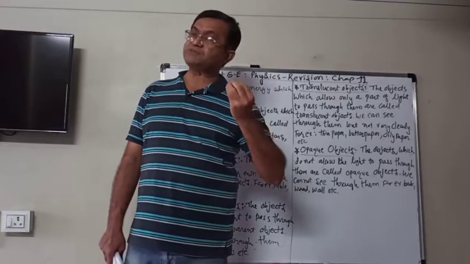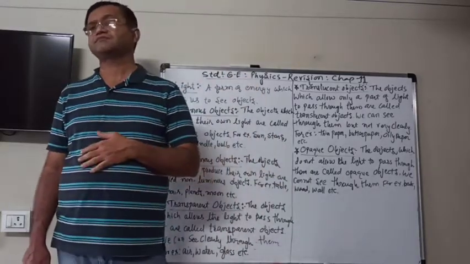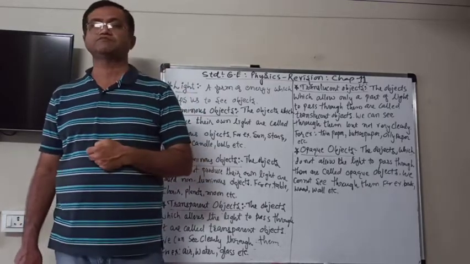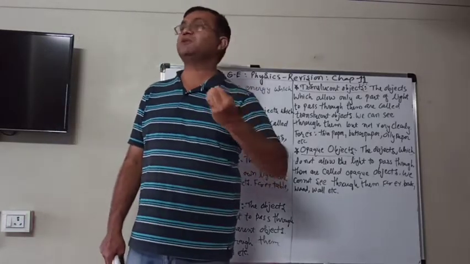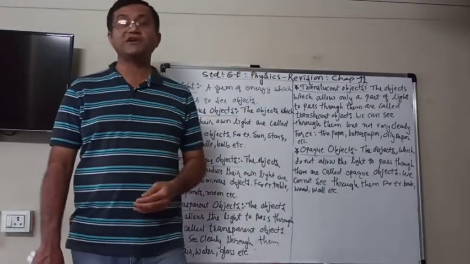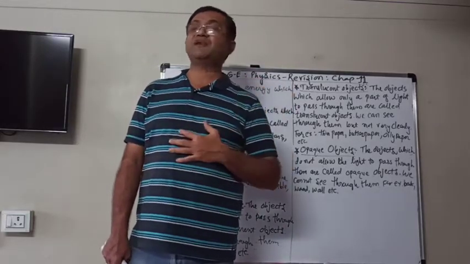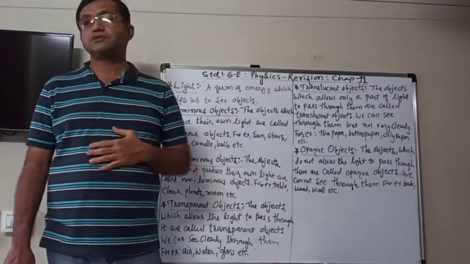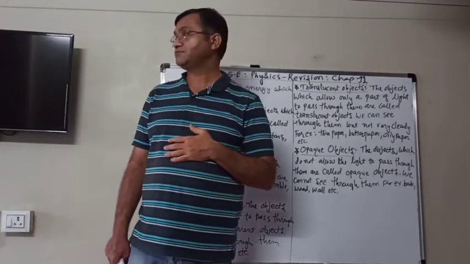Now, luminous objects produce their own light, so we can see them directly. What about non-luminous objects? How can we see them? So the light from the luminous objects falls on the non-luminous objects, and then by reflection, means from that object light is falling back and it enters our eyes.